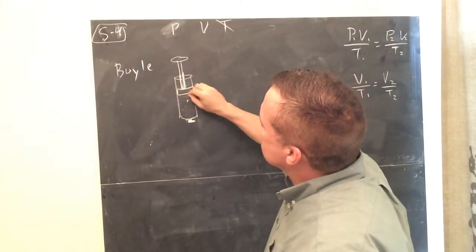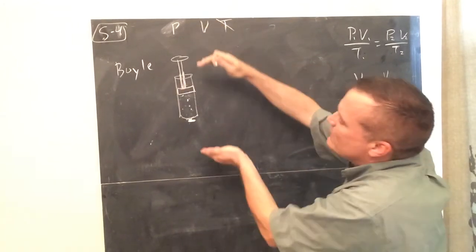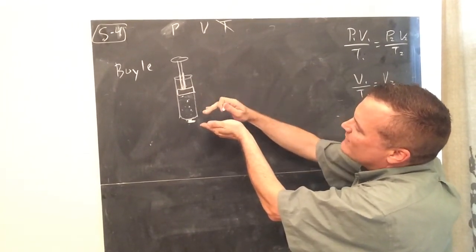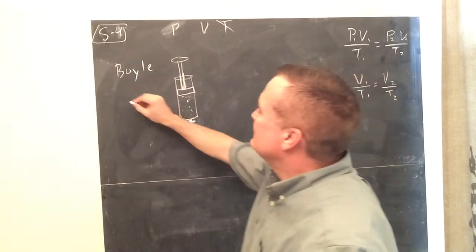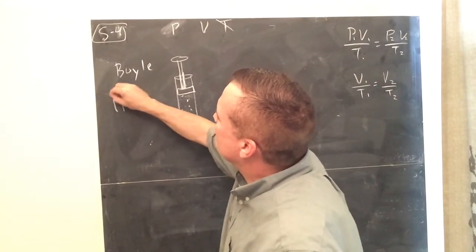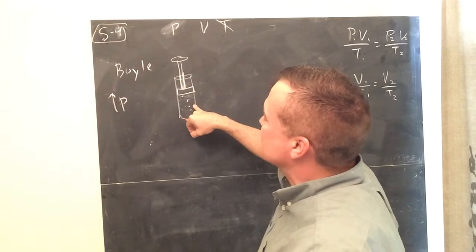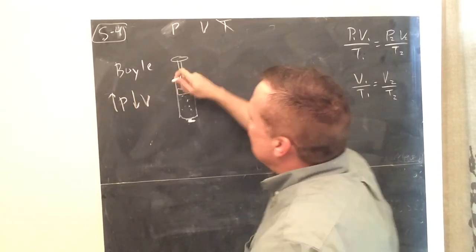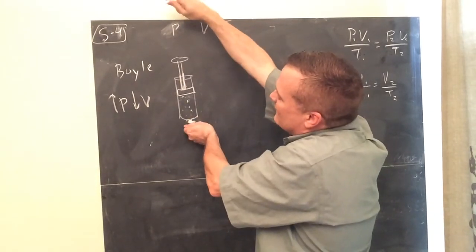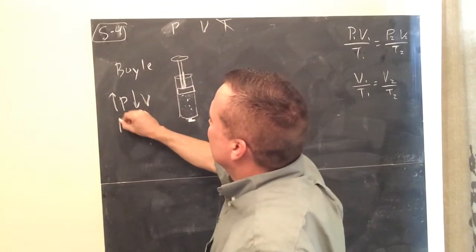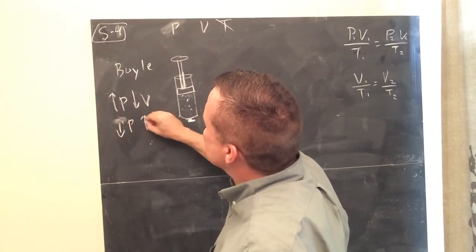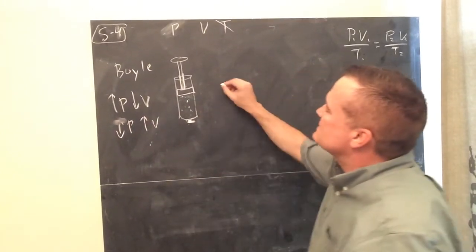So if no gas can escape, and I increase the pressure, what will happen to the volume? It will get smaller. That's very easy to see. So if you increase the pressure on the gas, you cause the volume to go down. If I pull it the other way, if I decrease the pressure, then I will increase the volume. And that will be at constant temperature.